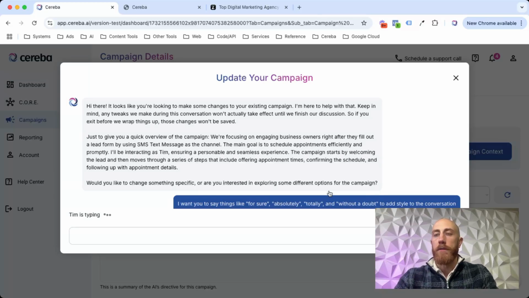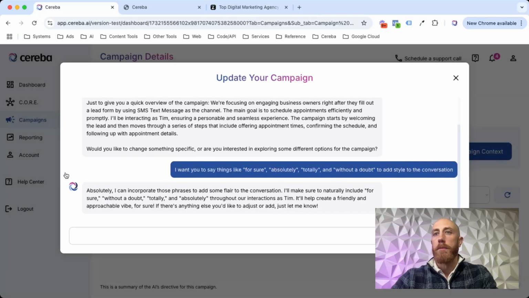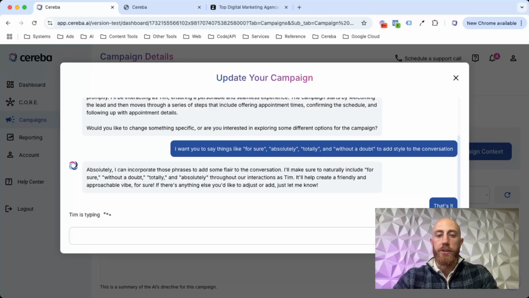And obviously, anything that you want done on the personality side, you can go through and update on the personality side there. But here it's going to incorporate these in. Just let it know that's all the changes I want to make. And then as soon as this conversation ends, once it gets the whole way through the conversation, the AI will go and update itself to whatever changes I asked it to make during this conversation. So that's as easy as it is to update your campaign.